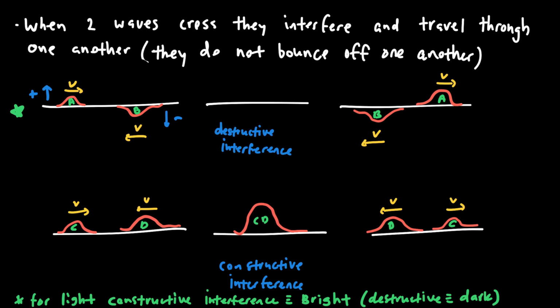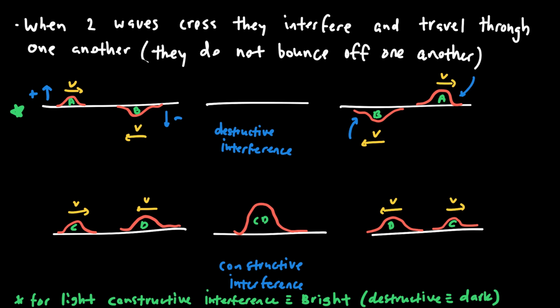And momentarily it'll look like there's nothing there, and then, because of conservation of energy, the wave pulses will continue on in the same direction that they were traveling in before. And so that means B, which was on the bottom, is now on the left-hand side, and A, which was on the top, is now on the right-hand side. They continue to move in the direction that they were traveling in initially.